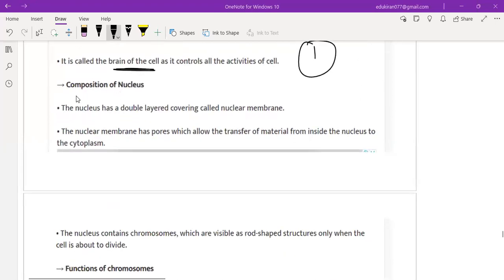Okay. Now, composition of nucleus. The nucleus has a double layered covering called the nuclear membrane. This is the nucleus, right? Plasma membrane, I hope you remember, is for the entire cell. In a cell, you have a nucleus. The nucleus has a covering, that is the nuclear membrane. Okay. The nuclear membrane has pores which allow the transfer of material from inside the nucleus to the cytoplasm.